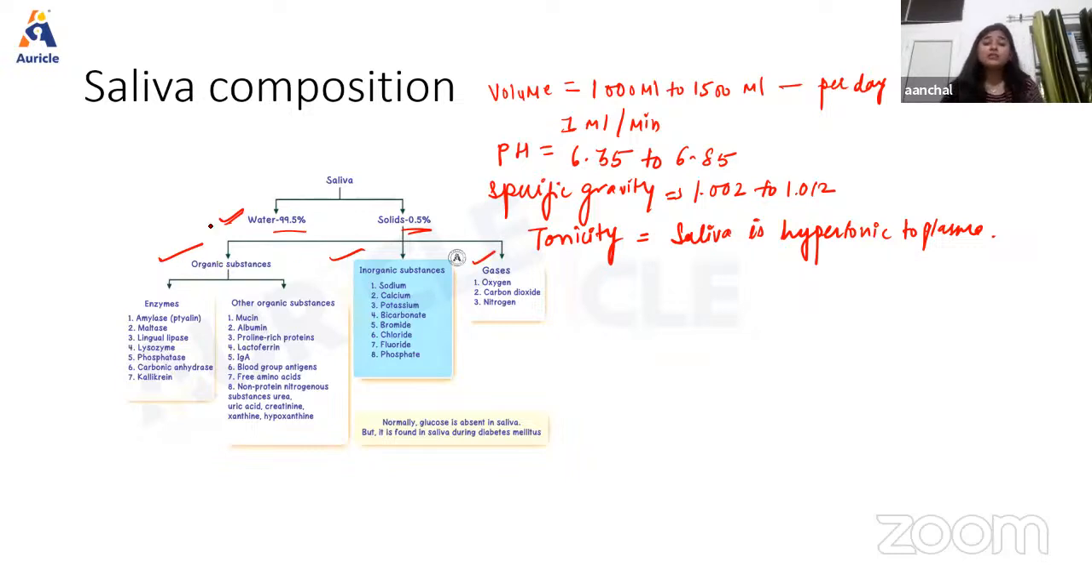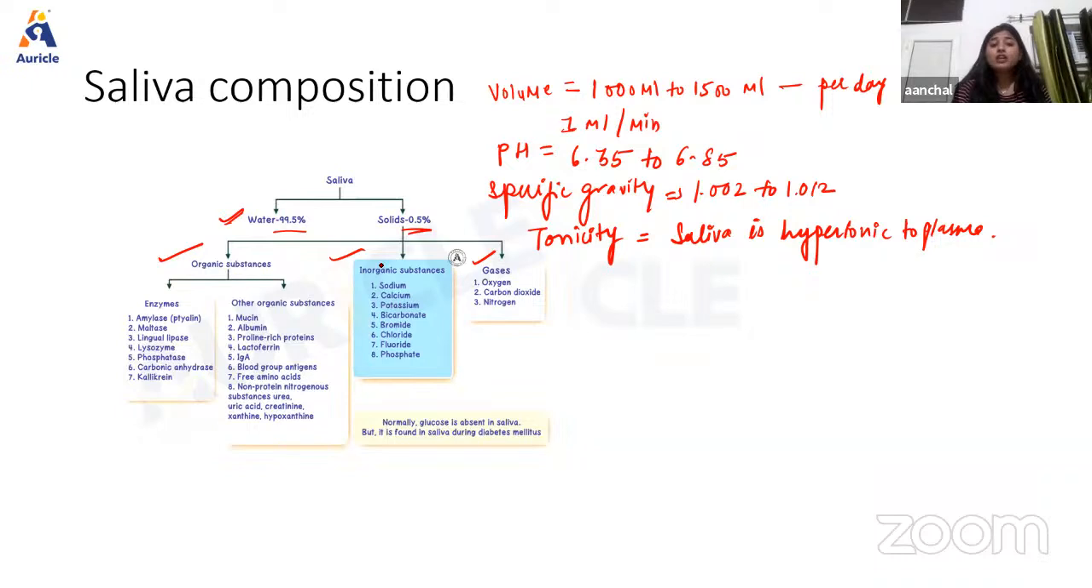In organic substances, we have several enzymes like amylase, also known as ptyalin, maltase, lingual lipase, lysozyme, phosphatase, carbonic anhydrase, and kallikrein. All these enzymes are responsible for performing a specific function, right? Then other organic substances include mucin, albumin, proline-rich proteins, lactoferrin, IgA, blood group antigens, free amino acids, and non-protein nitrogenous substances like urea, uric acid, creatinine, xanthine, and hypoxanthine.